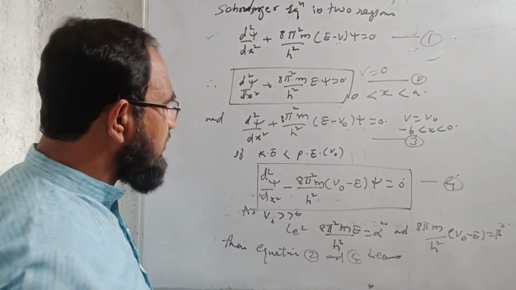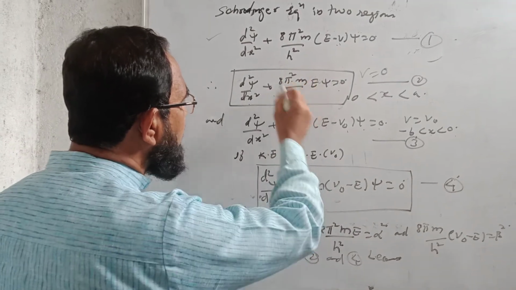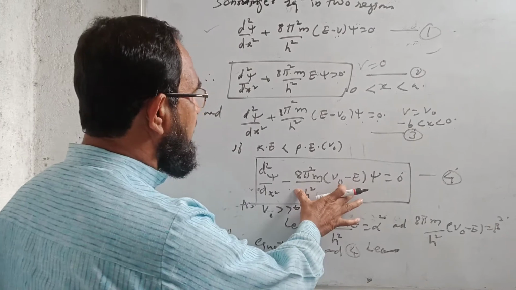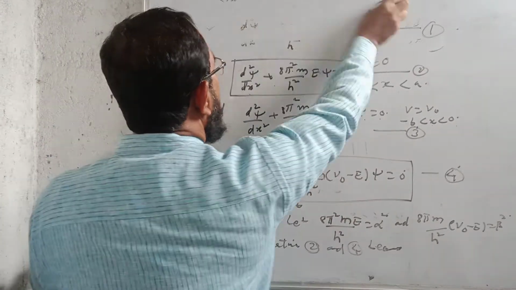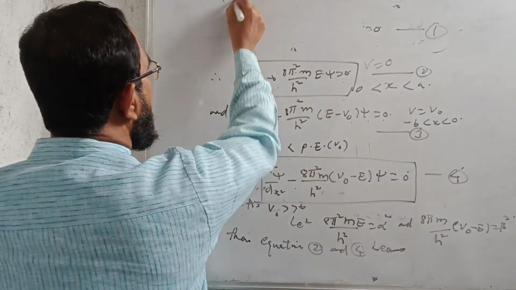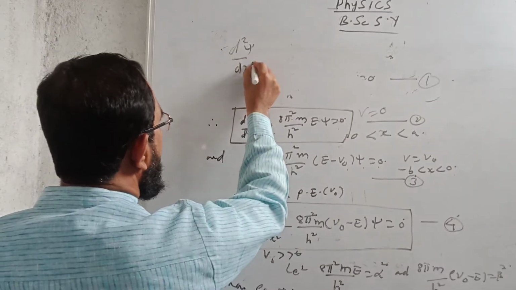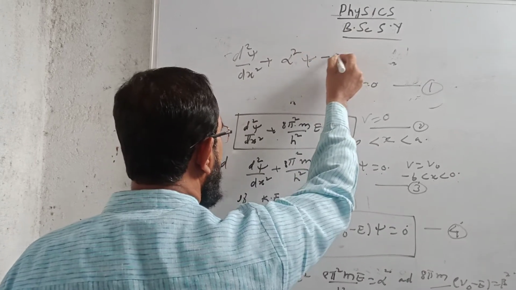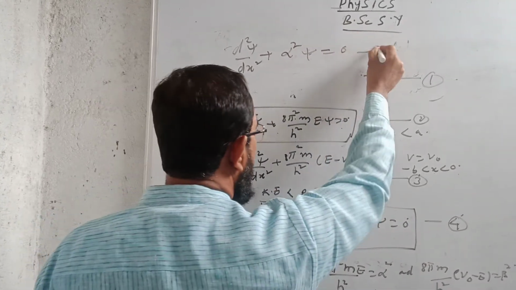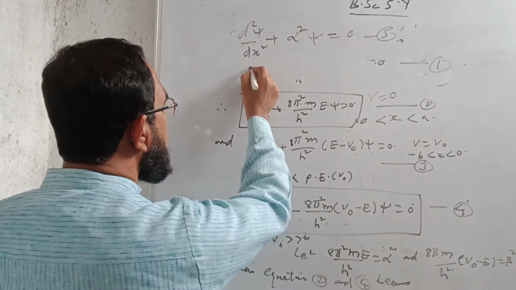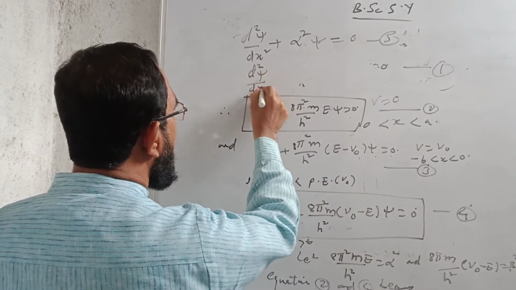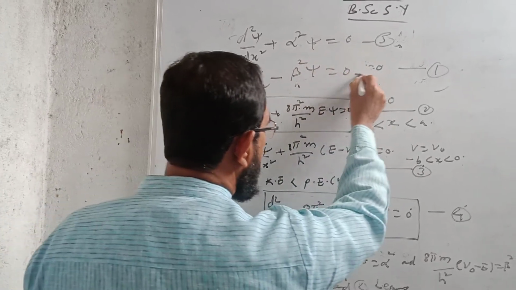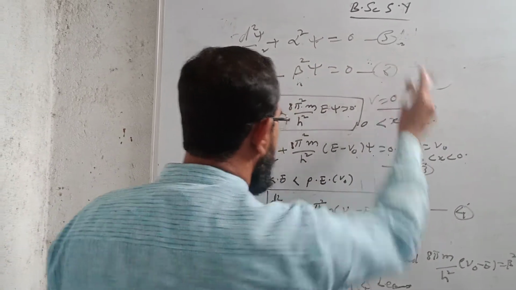Now in these two equations, if I suppose that this value is alpha square and this value is beta square, then our equation will become d2 psi by dx square plus alpha square psi is equal to 0, equation number 5. And I can write this equation as d2 psi by dx square minus beta square psi is equal to 0. This is equation number 6.